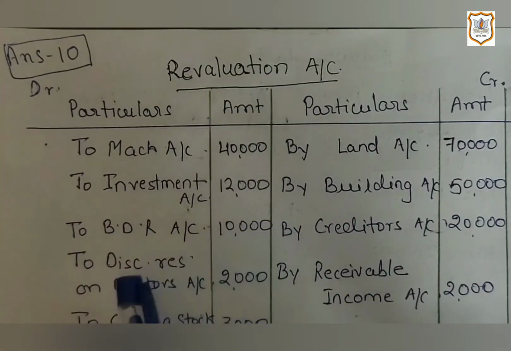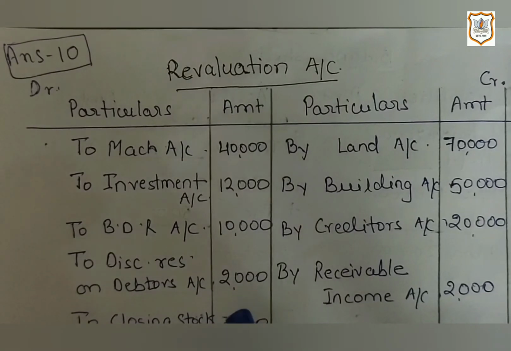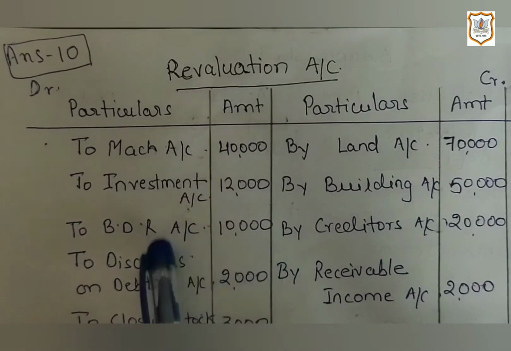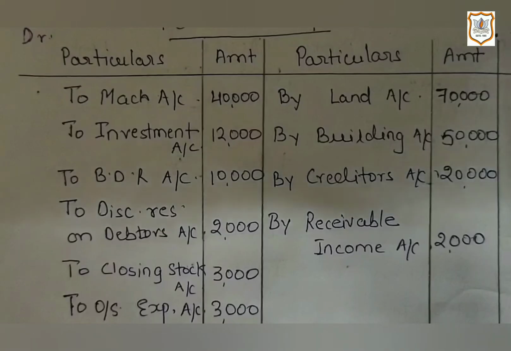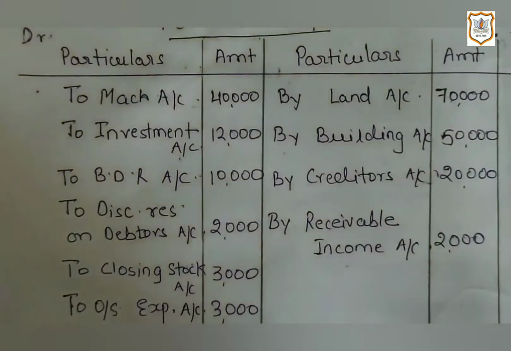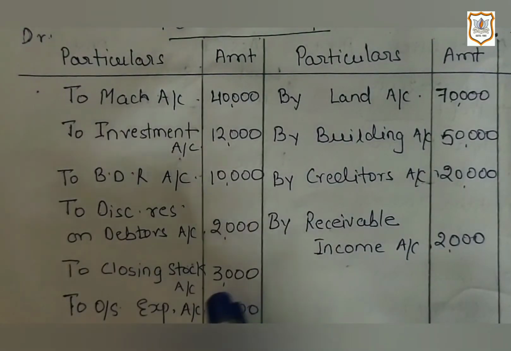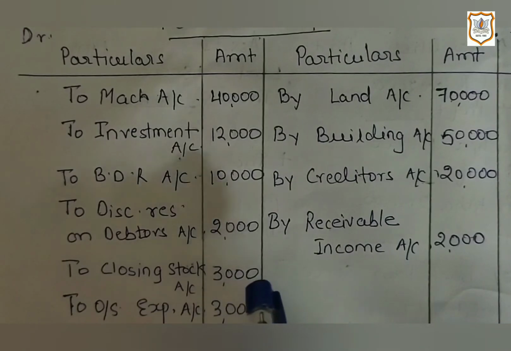Now bad debt reserve and discount reserve on debtors. All provisions are kind of liability, and it is not good thing for the business if liabilities are created. It is a kind of loss for the business. That's why it will be recorded on debit side of revaluation account, bad debt reserve and discount reserve on debtors. Similarly, it is given in the question that value of stock is to be reduced by rupees 3,000. So it is also an asset, and it is not good thing that it is reducing. That's why we have recorded it on debit side of revaluation account.